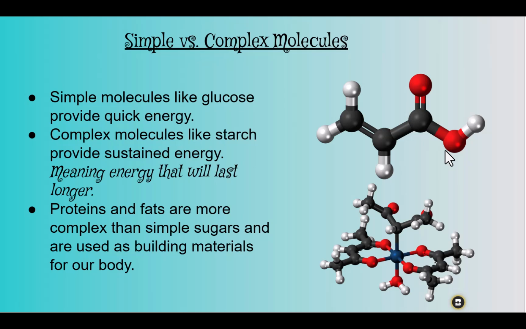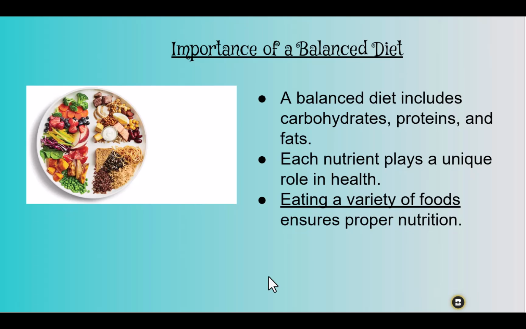When we look at simple versus complex molecules, it's important to keep in mind that simple molecules like glucose provide a quick source of energy, but the complex molecules like starch will provide sustained energy, meaning energy that will last longer. Proteins and fats are more complex than simple sugars and are used as building materials for our body.